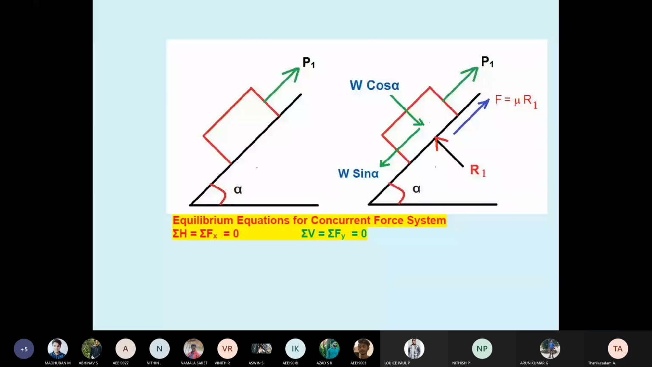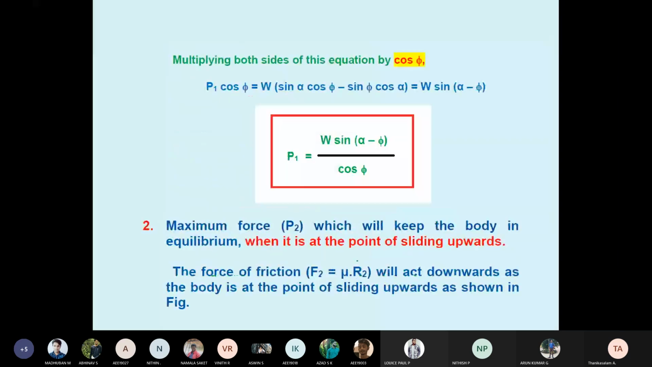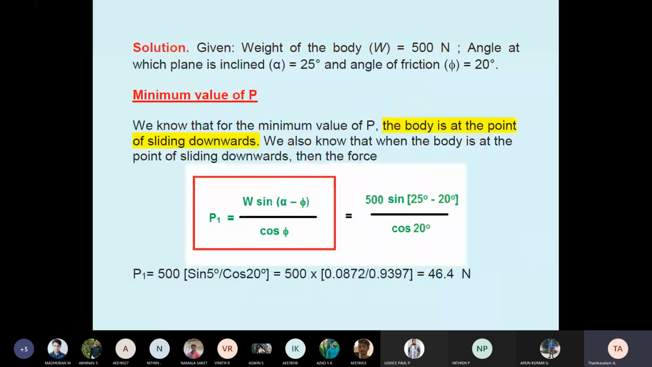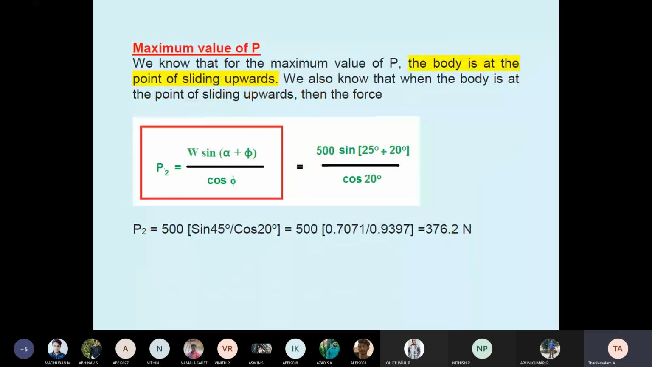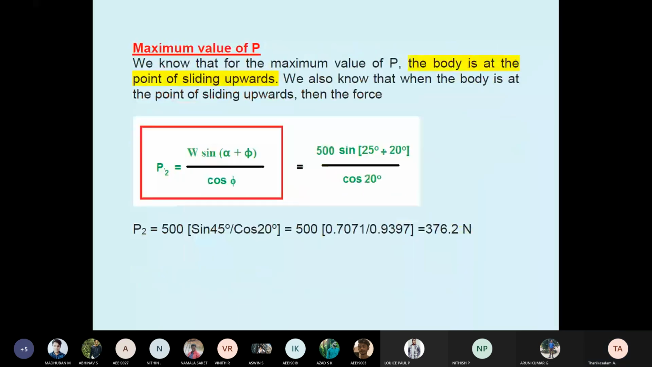The weight component is 500 cos 25 degree, like that. So we already derived the formula, so we can apply the formulas directly. Weight is 500, alpha 25 degree, angle of friction phi 20 degree. Therefore 500 sin(25 minus 20 degree) divided by cos 20. The final answer 46. Now the maximum force.